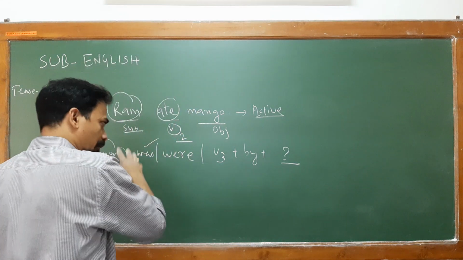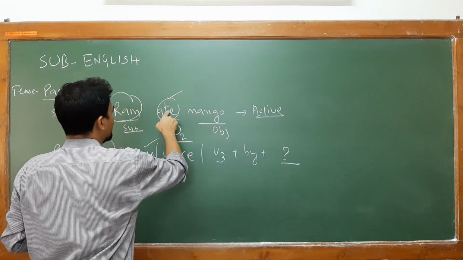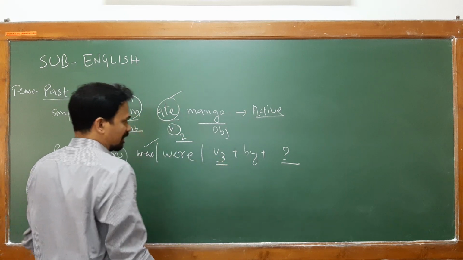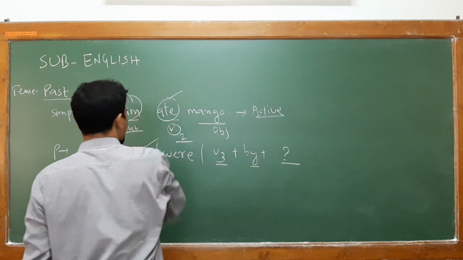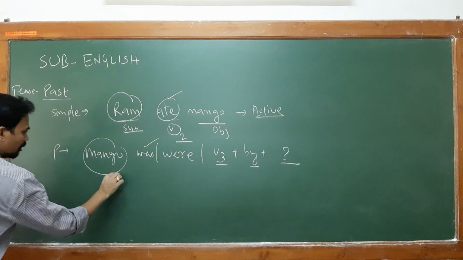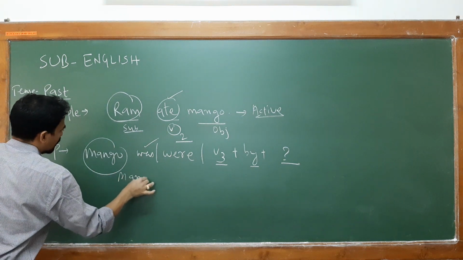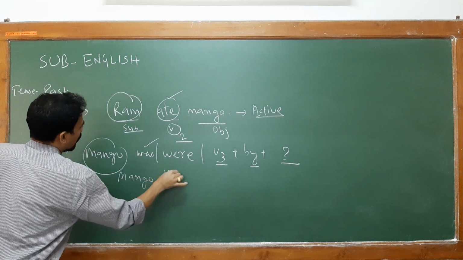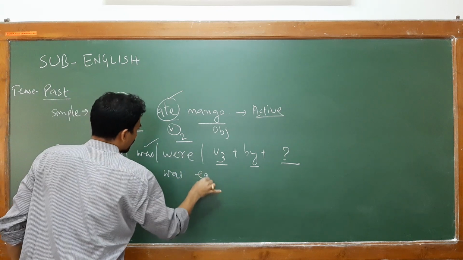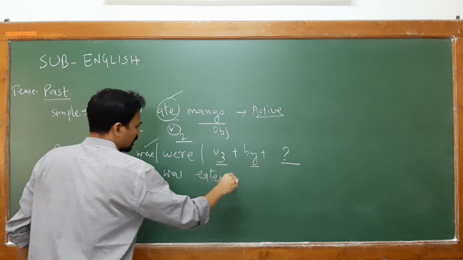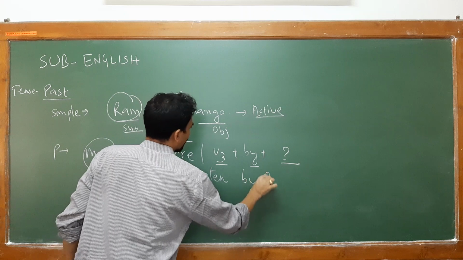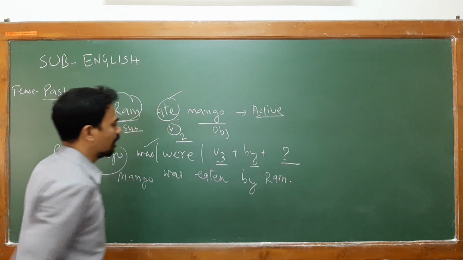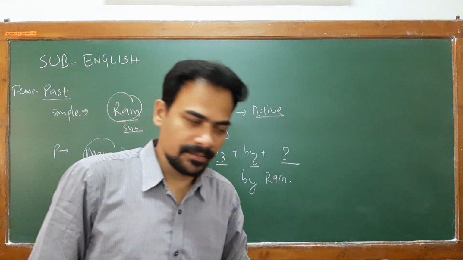So it should be was. Then eat, ate, eaten by, then Ram. So your answer will be: Mango was eaten by Ram. So this is your answer.